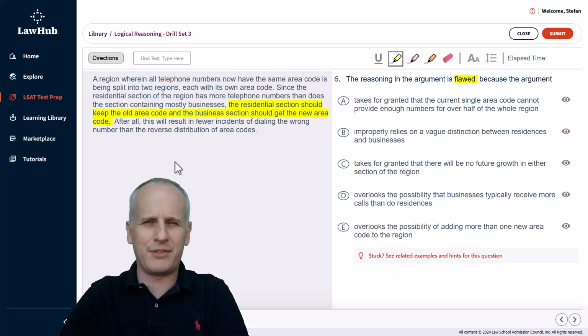But we should think about this proactively and go, well, a home probably is going to get fewer calls on average than a business, right? A business is conducting business on a daily basis, whereas a home is going to have a much smaller population trying to reach out to it. So we should have mentally this idea that actually, no, just because there are more homes doesn't mean that the homes are going to get more calls than the businesses.